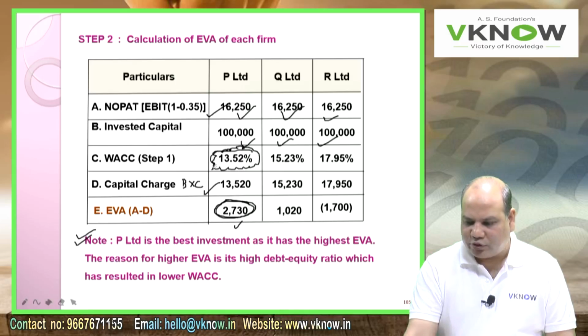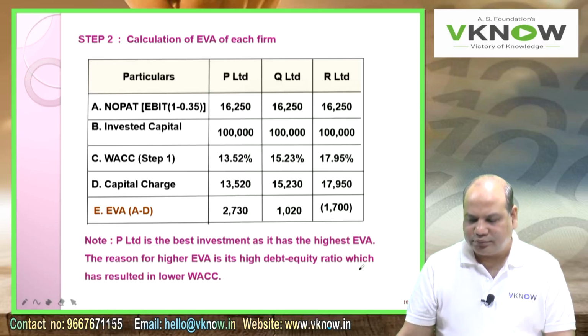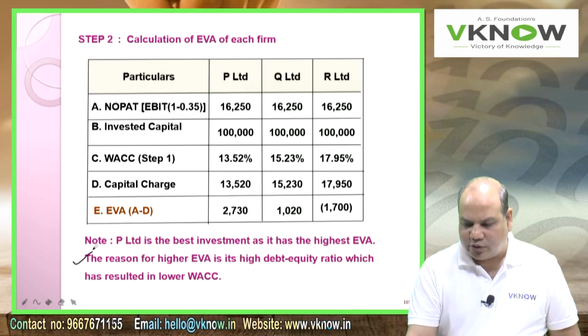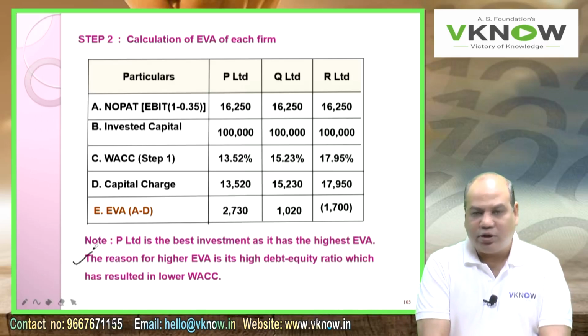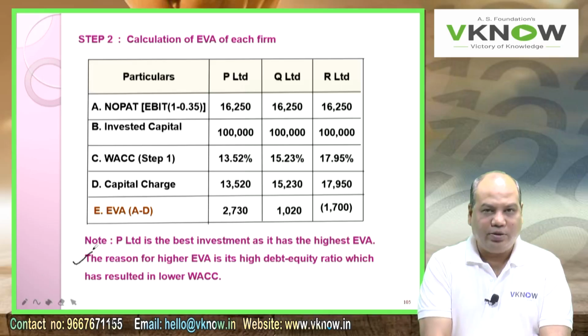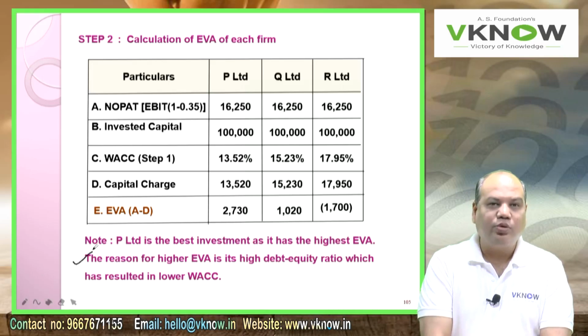So average cost of capital, can you see here on point number C, is very low compared to the other two firms, and that makes your capital charge lower, and if capital charge is lower, your final answer is bound to be higher. So write down the reason also. The reason for higher EVA is the high debt equity ratio of P Limited, which has resulted in lower WACC.